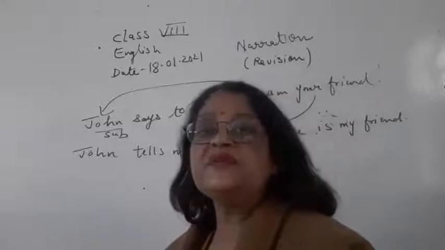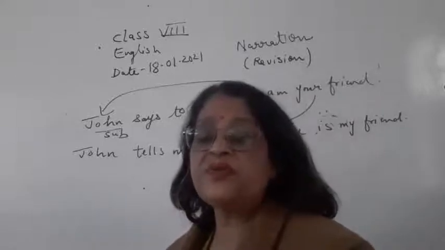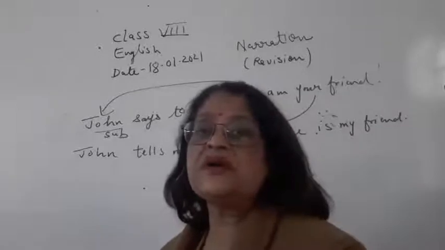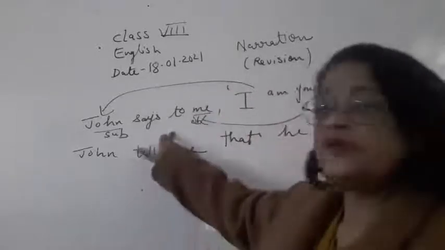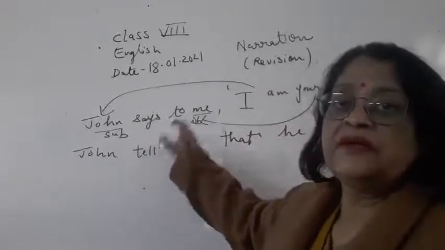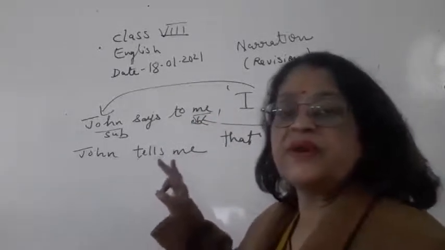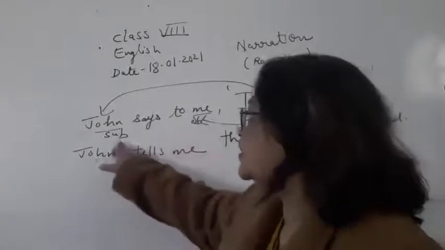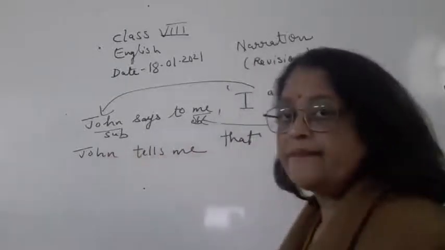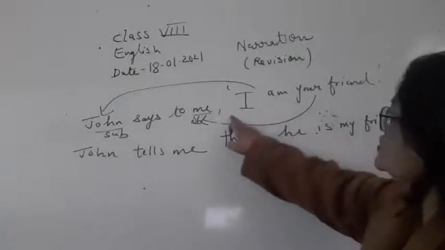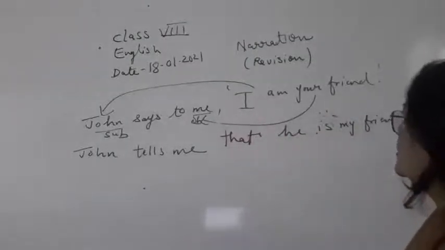The first person pronoun of the reported part is changed according to the subject of the reporting part. So what is the subject of the reporting part? John. Your is known as the object.